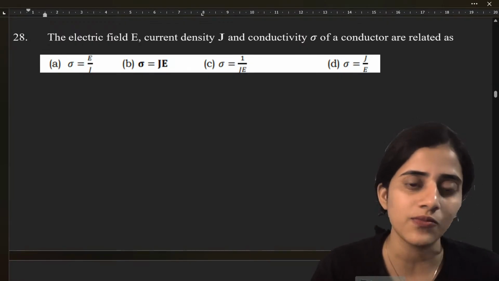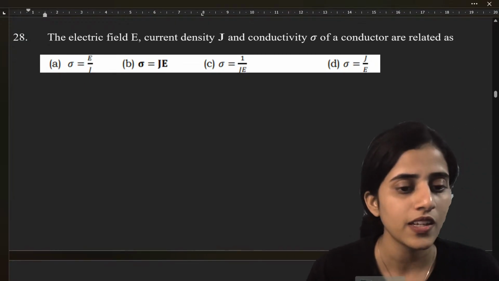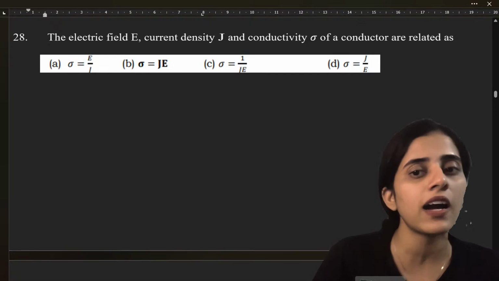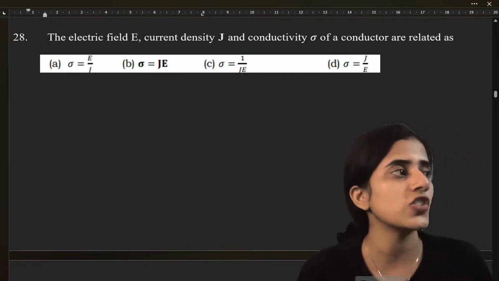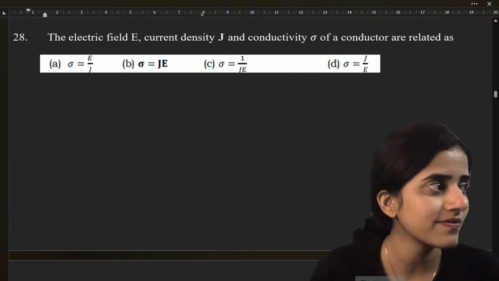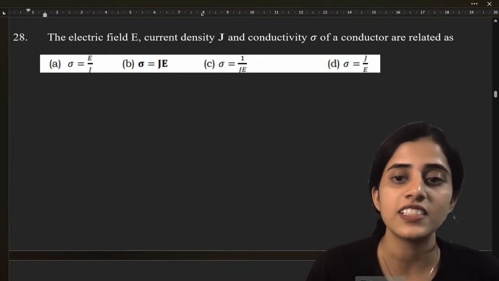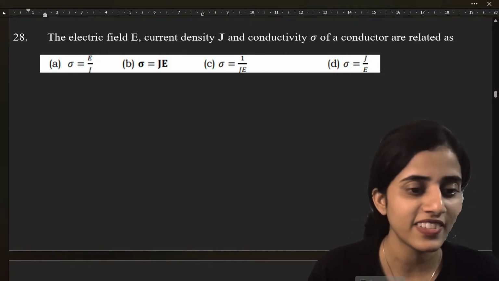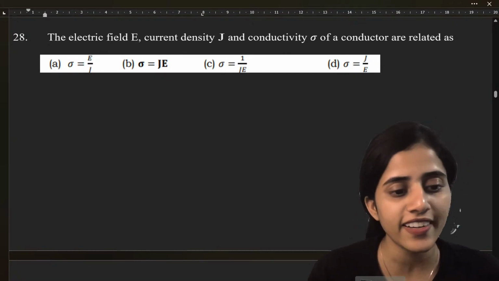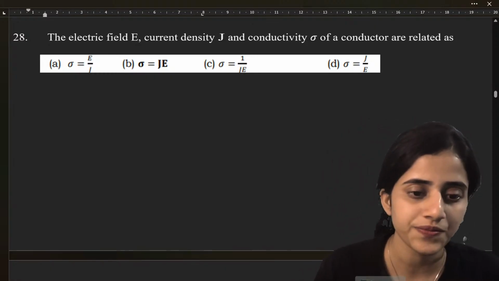No, it is D. Sorry, it is D. Right? It has to be D, because J is equal to sigma E. So sigma should be J by E. Okay. So for the 20th question, it is D. Alright. J is the current density. Sigma is electrical conductivity. E is the electric field.